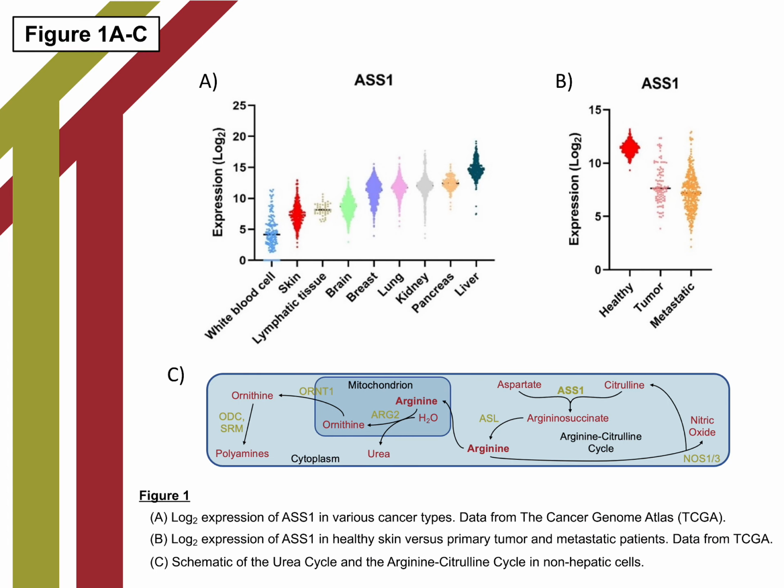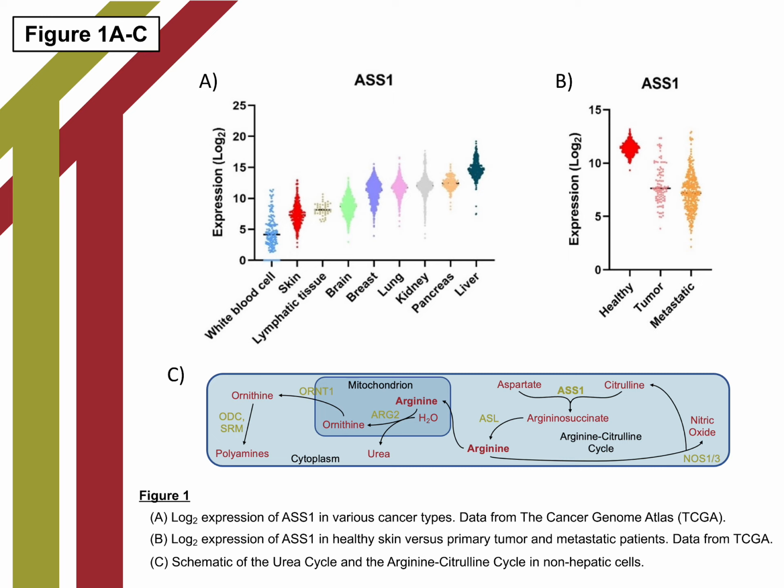It is known that as cells turn cancerous, many metabolic processes are altered to support proliferation. Looking at data from the Cancer Genome Atlas, a databank of many healthy and cancerous human tissues, shown in Figure 1a and 1b, we find that one such adaptation that occurs frequently in the development of melanoma is the downregulation of argininosuccinate synthetase 1, also known as ASS1, which is an enzyme that acts as the rate-limiting step in the conversion of citrulline to the amino acid arginine in the arginine-citrulline cycle of the cell, as depicted in Figure 1c.